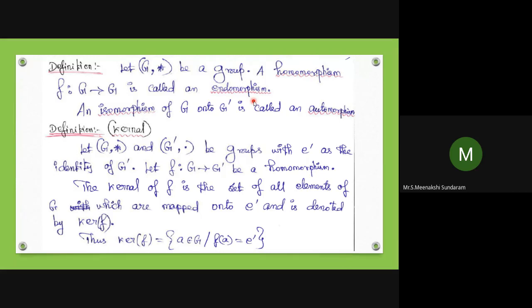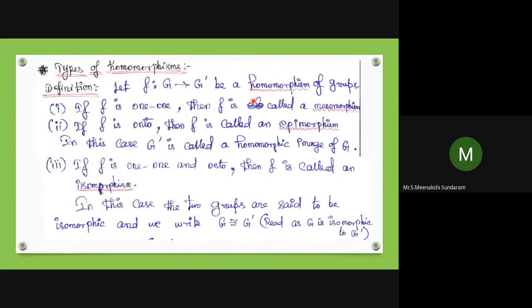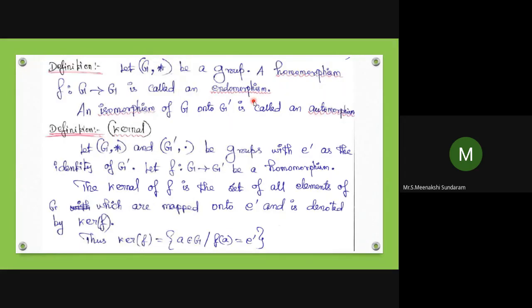So a homomorphism that is one-to-one is a monomorphism, onto is an epimorphism, and bijection is an isomorphism. Endomorphism: a homomorphism f is a map from G to G. An isomorphism of G onto G dash is called an automorphism.